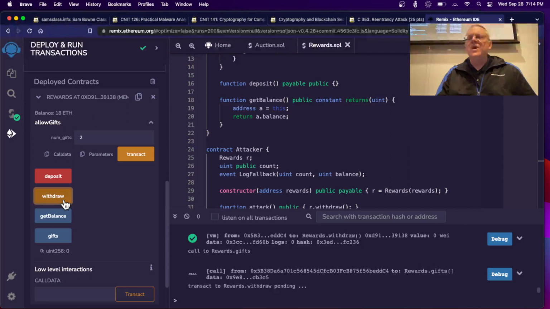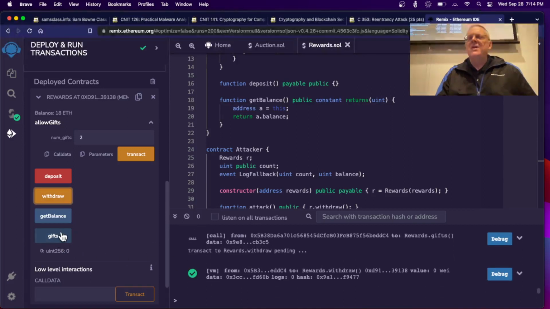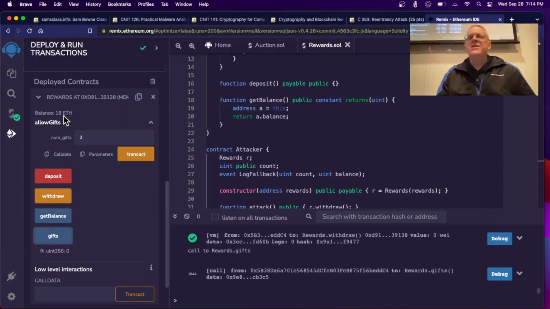And if I try to withdraw another, then gifts stay at 0 and the balance stays at 18. It doesn't let me have it. It hits the limit, and it won't let me take out more than 2. So that's what should happen.